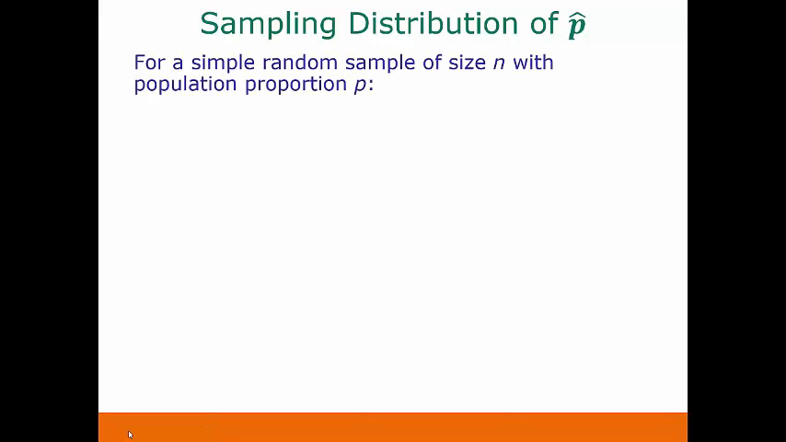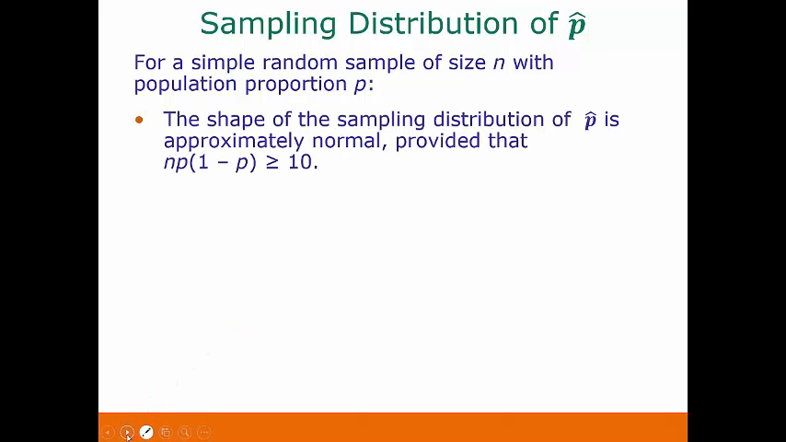So our sampling distribution of p hat, which is our sample proportions, for a simple random sample of size n with population proportion p: first of all, the shape of the sampling distribution is approximately normal, provided that n times p times 1 minus p is greater than or equal to 10. This is a condition that we need to verify so that we know our sampling distribution is approximately normal.